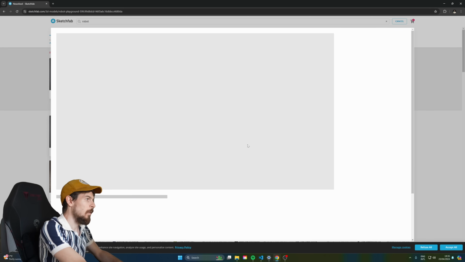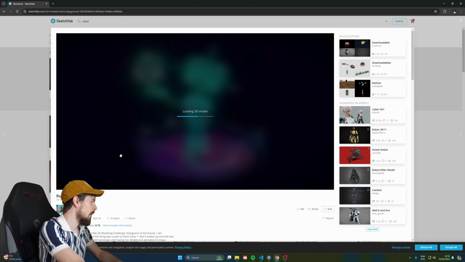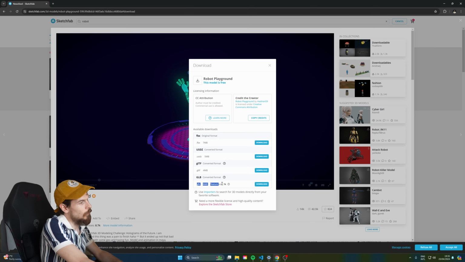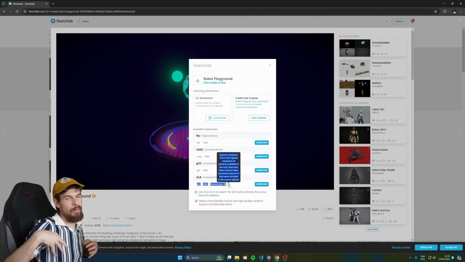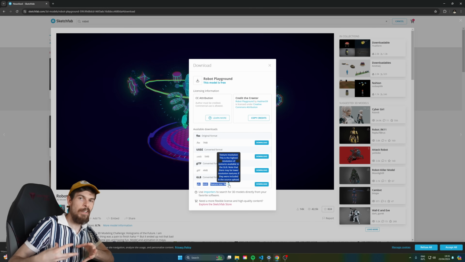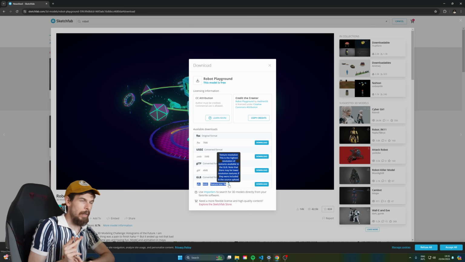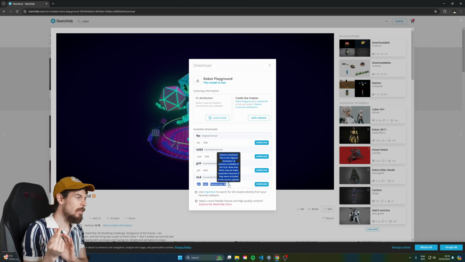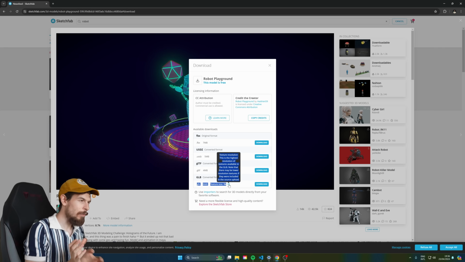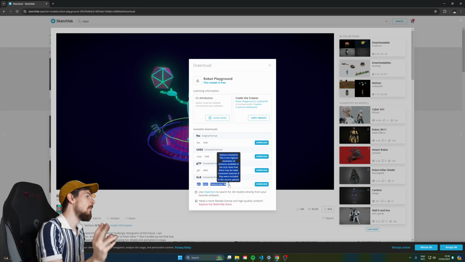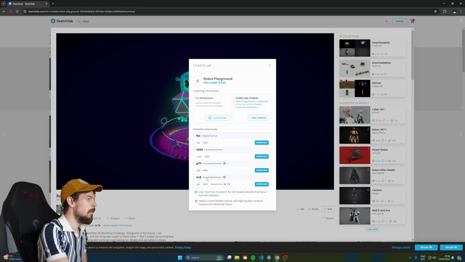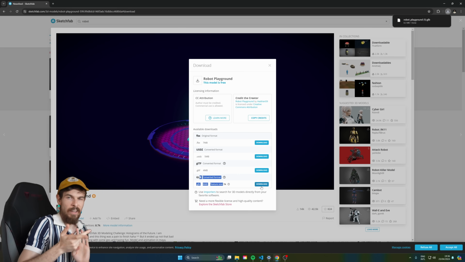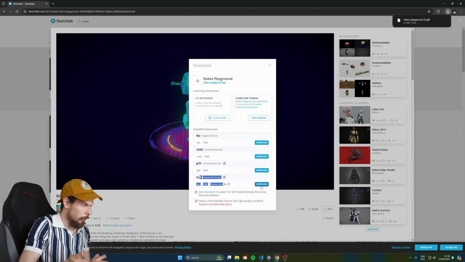And here we go, it's Robot Playground. So let's click on this, and you can download the 3D model, and you want to get the GLB version here. This includes all the textures and animations within one file. If you do GLTF, it's usually split. It makes a bin as well, and a GLTF, and then a texture folder, and you have to link it together. GLB is gonna be really easy. And they usually also do different texture sizes, like a 4K variant, a 1K.